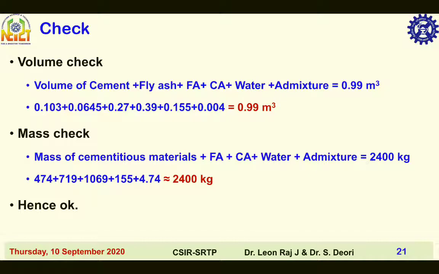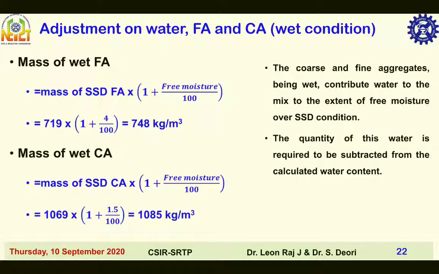Volume check. Volume of cement plus fly ash plus fine aggregate plus coarse aggregate plus water plus admixture is equal to volume of concrete excluding entrapped air, that is 0.99 meter cube. If you add all these things, left hand side is equal to right hand side. Mass check. Mass of cementitious materials plus fly ash plus fine aggregate plus coarse aggregate plus water plus admixture is approximately 2400 kilogram. Left hand side is equal to right hand side, hence okay.